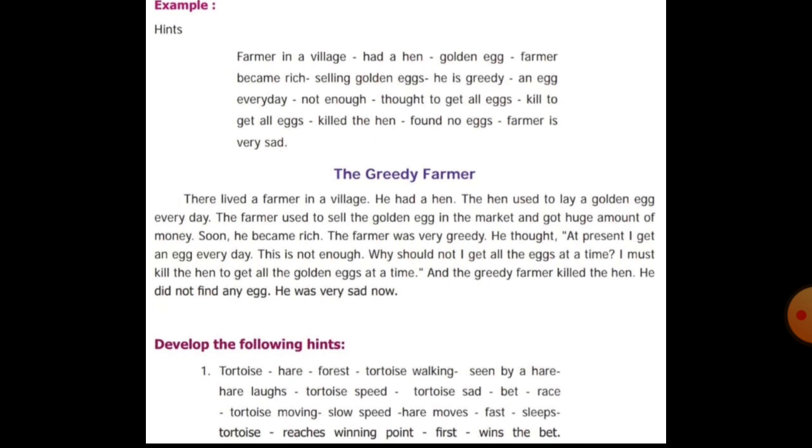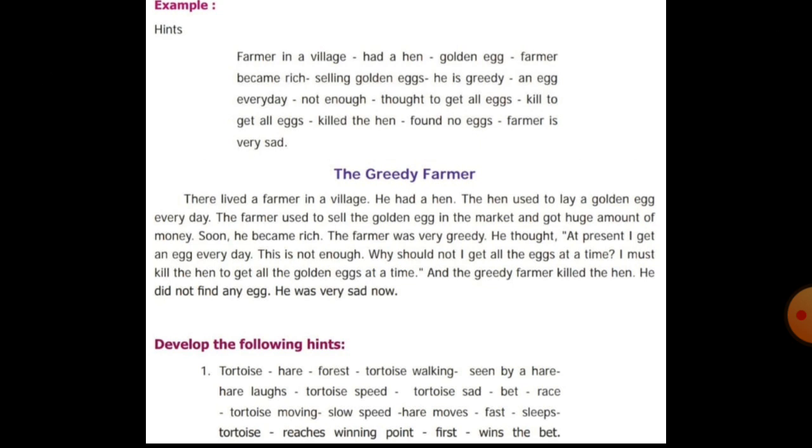So what did we read before? We read the rules. So what must you do? You have to elaborate the hints. Then you have to put a suitable topic for it. Then if it is big, you have to use paragraphs: first paragraph, second paragraph. If it's short, you can write within one paragraph itself. So this is the method. So we'll see the answer for this first hints developing.